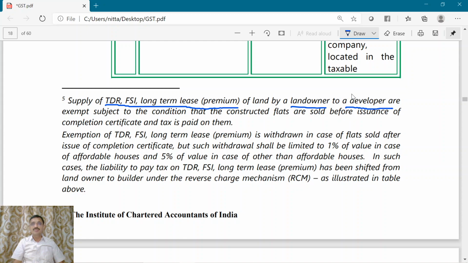You may call this developer also a promoter, because in 5b and 5c it is referred to as a promoter, right? Are exempt.